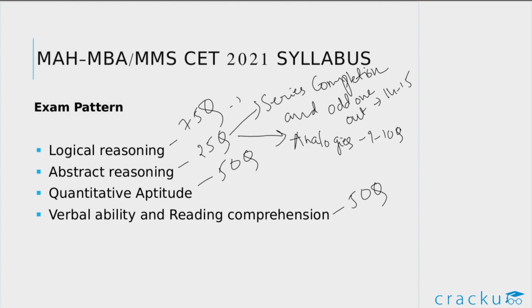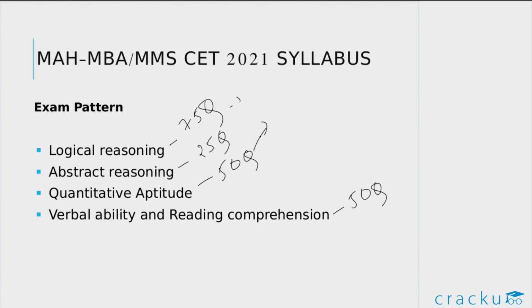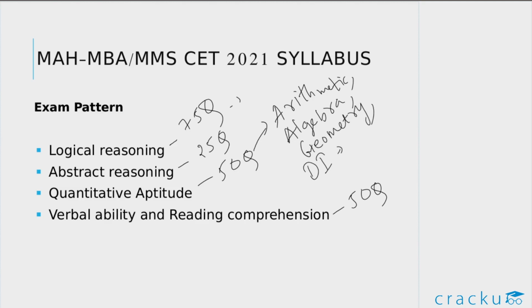Now coming to the quantitative aptitude section, this again has 50 questions. The major topics will be arithmetic, algebra, a few questions on geometry and mensuration, and a few data interpretation questions like graphs, charts, tables, Venn diagrams. The major chunk of the quantitative aptitude section will be arithmetic.